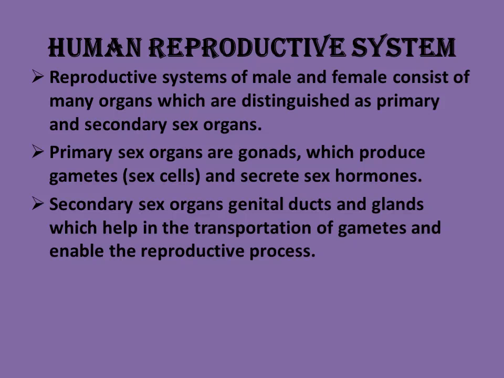What are the secondary sex organs? They are genital ducts. Ducts come from the gonads, along with glands responsible for sex. These help in the transportation of gametes and in the reproductive process.